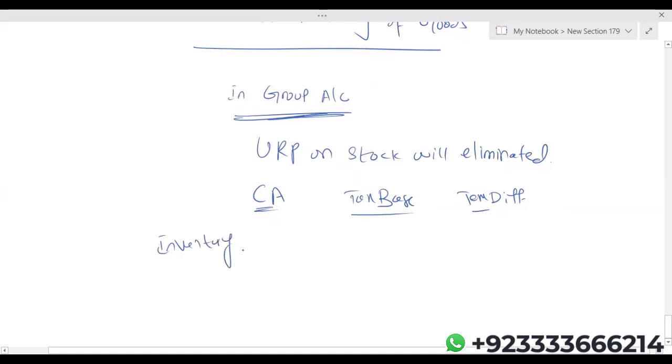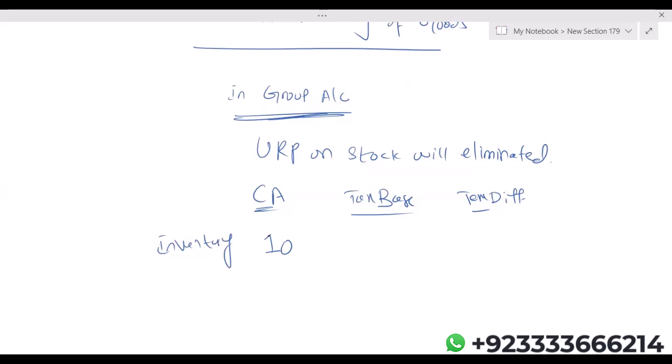Assuming that after eliminating the unrealized profit from the stock, the carrying amount is 10. In group accounts, the carrying amount of the stock is after eliminating the unrealized profit. But the tax base will be the purchase price for the buyer.